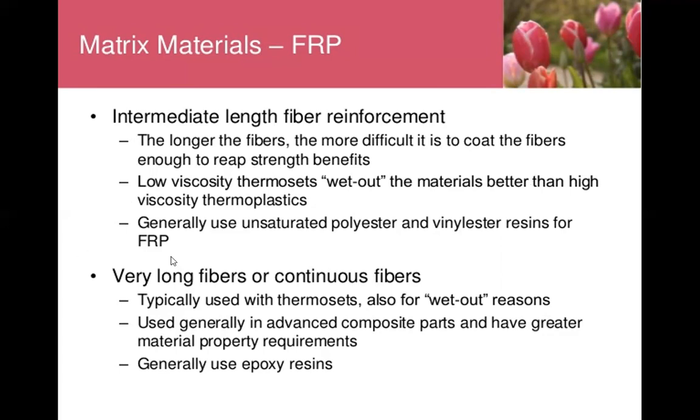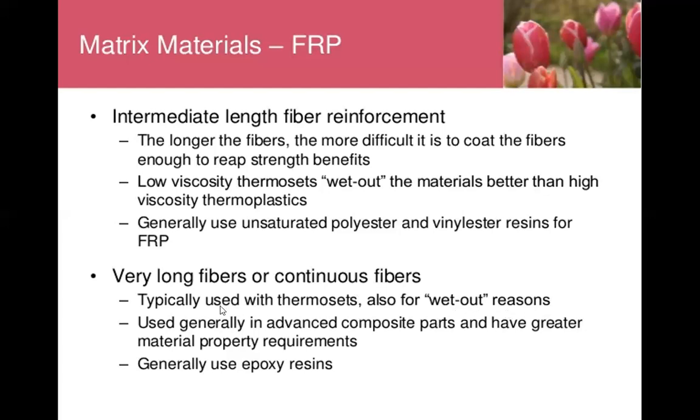This is a long fiber and continuous fiber, which I have already discussed. The fibers are in the form of filaments, finer than cotton or silk thread. Then these filaments are woven in the form of a mat, so it is to be wet out.